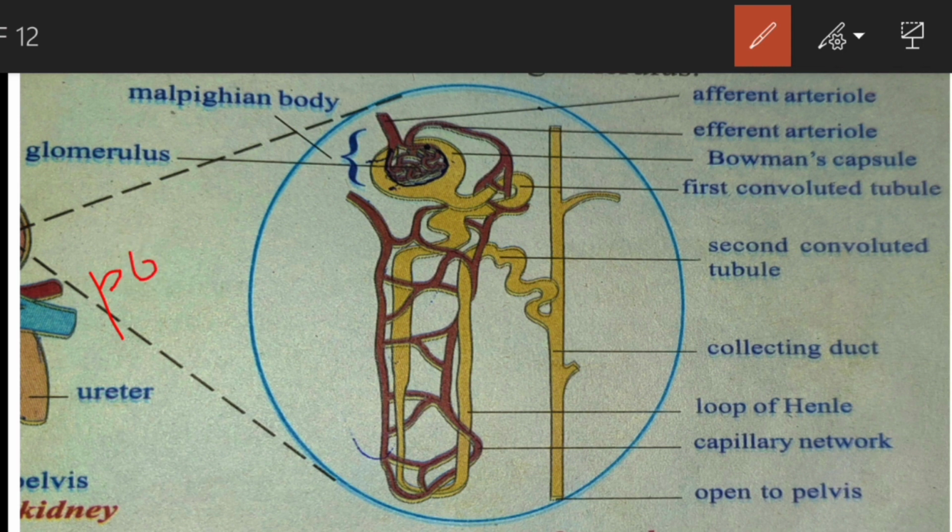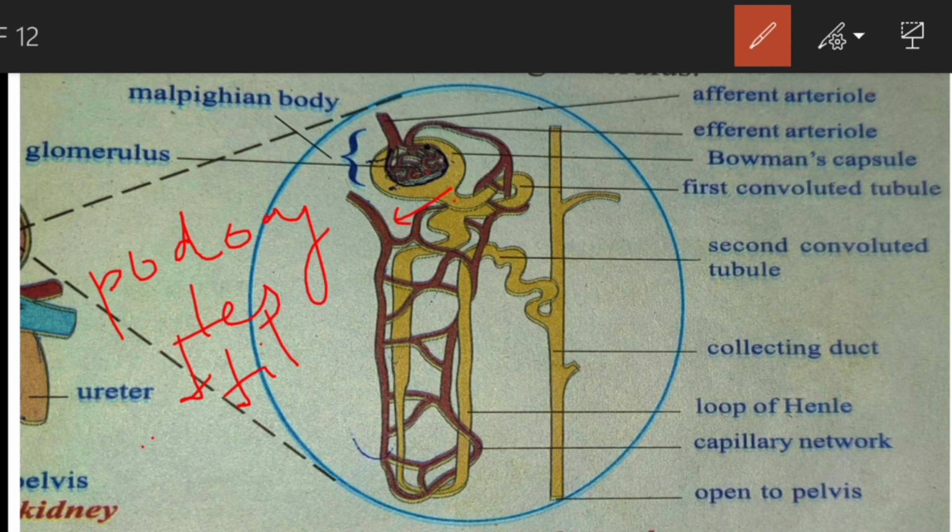Between the podocytes there are small pores. These small pores allow the waste from the glomerulus into the Bowman's capsule. From the Bowman's capsule, we get a filtrate. The filtrate is called the primary filtrate, or primary urine.